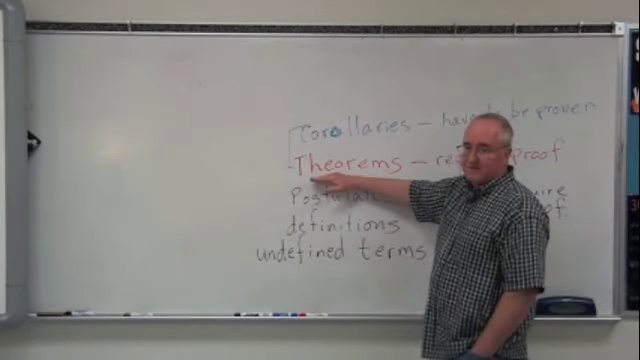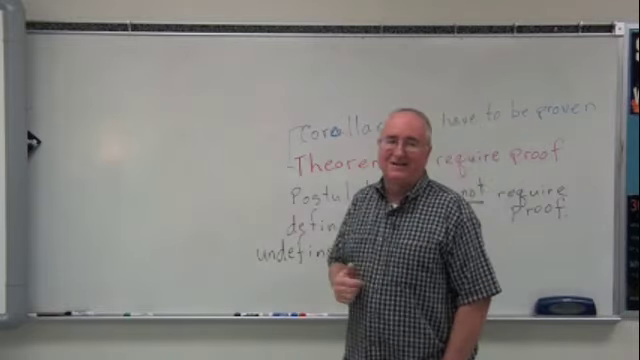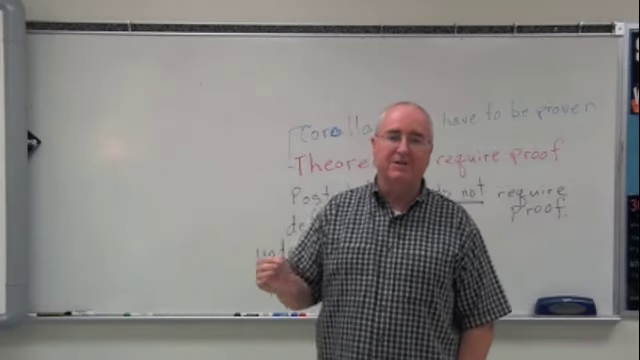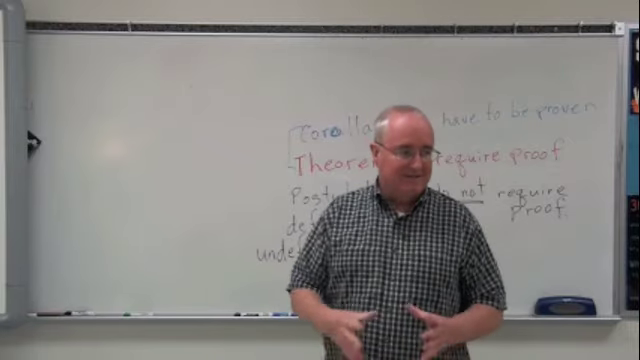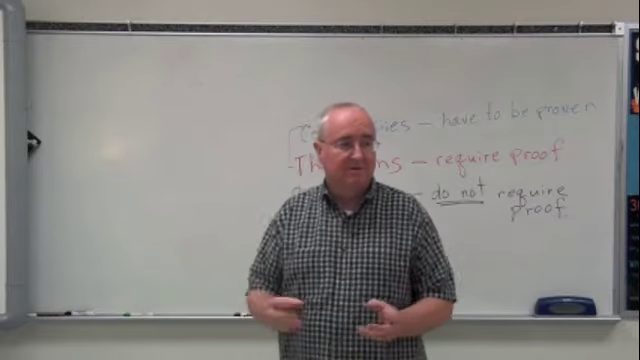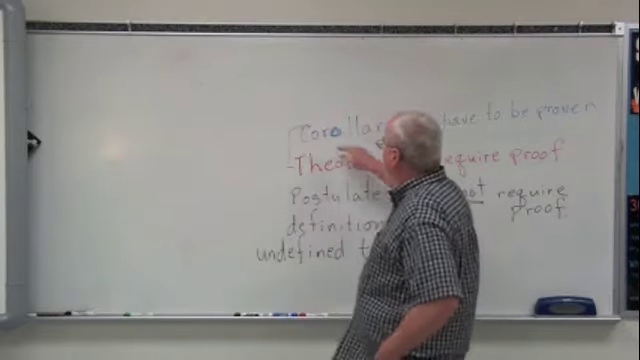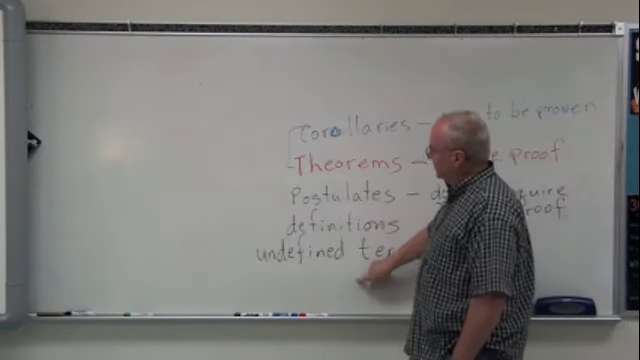Theorems are statements that require proof. How do you prove them? You have to say where they came from. They came from undefined terms, which are accepted, definitions and postulates, or other theorems that have already been proven. And there are also corollaries. Corollaries are simple additions to theorems, reasonable extensions of a theorem that are along the same lines of that theorem, just an add-on phrase. And corollaries also have to be proven. They can be proven using all these.